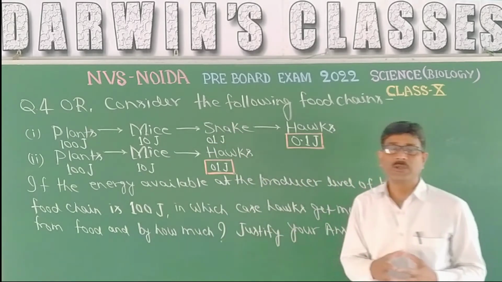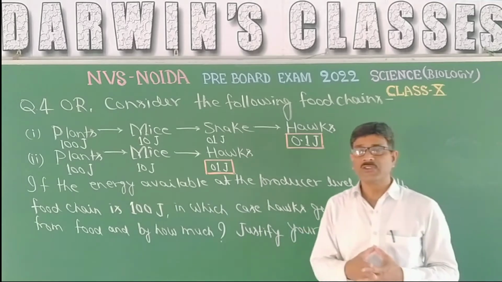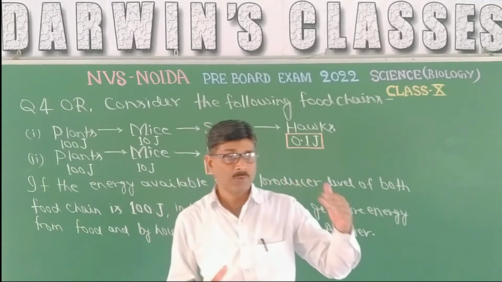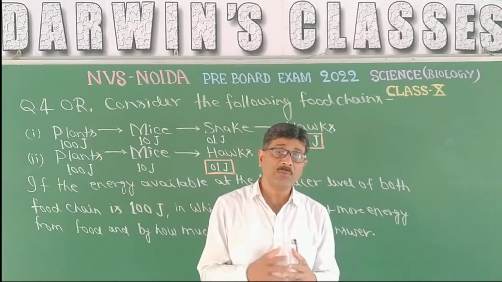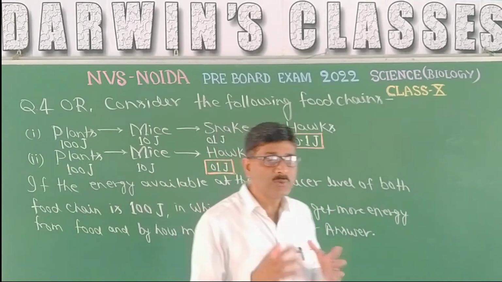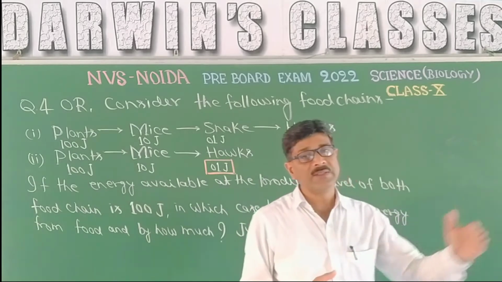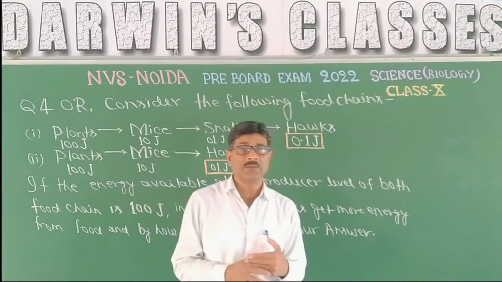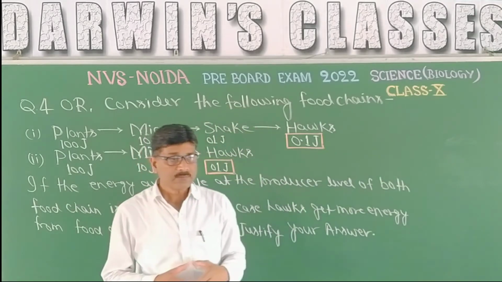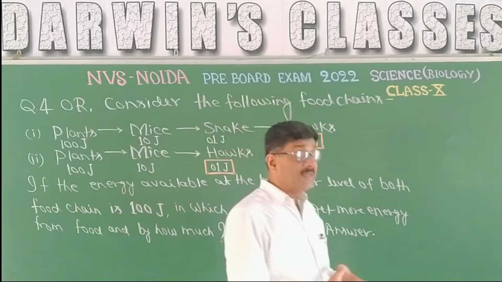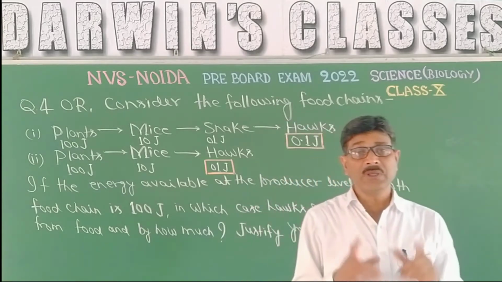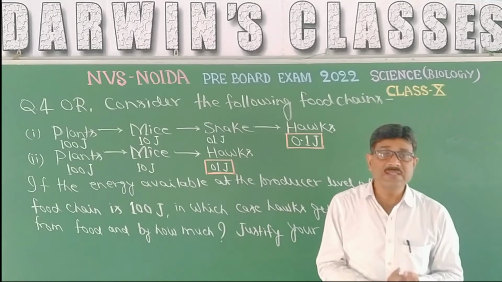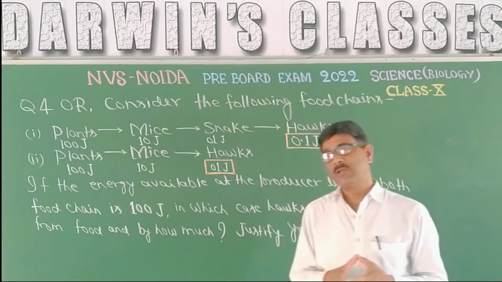So in nature, the number of members in a food chain is restricted to 4 or 5. If the number of trophic levels increases, then what will happen? The amount of energy available to the highest trophic level will be very little, and that will be insufficient for their survival.